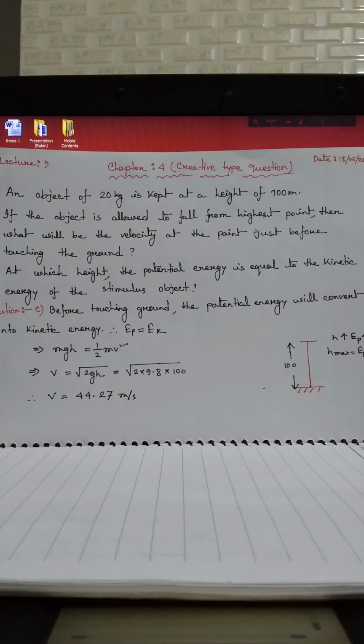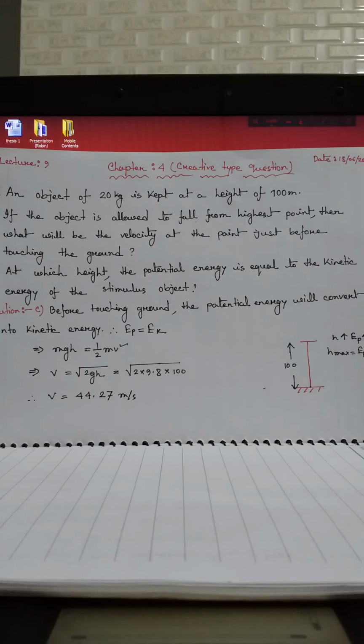for the board exams. Boys, we were just discussing chapter 4 in our review class. In my previous class, I discussed some important topics related to chapter 4, work, power, and energy. And today I'm just going to discuss some creative type questions.